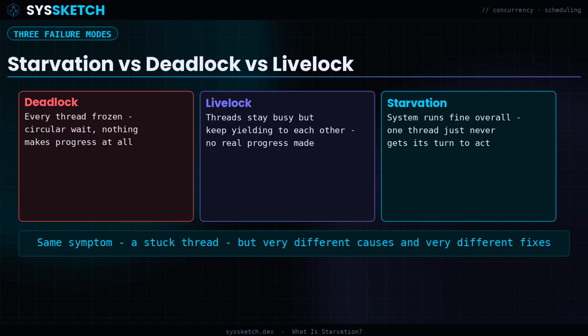Starvation is different from both. The system overall keeps making genuine progress, work keeps completing, but one particular thread just never gets its turn under the current rules. Same visible symptom, a thread that isn't advancing, but three distinct root causes.